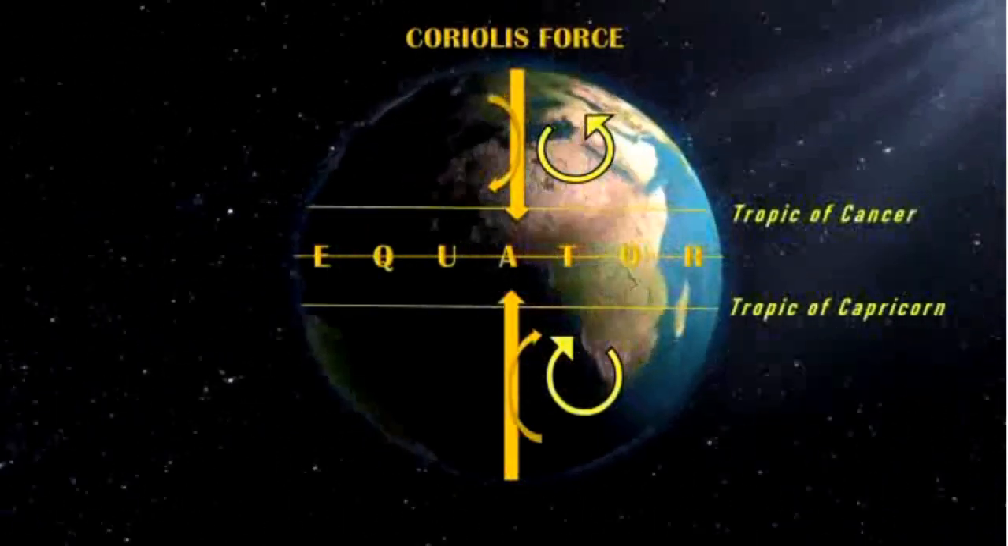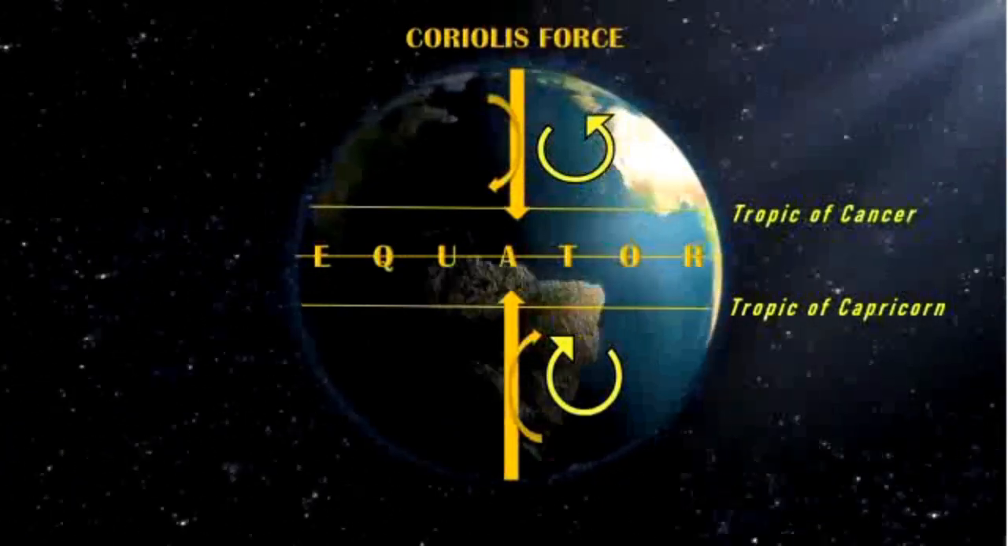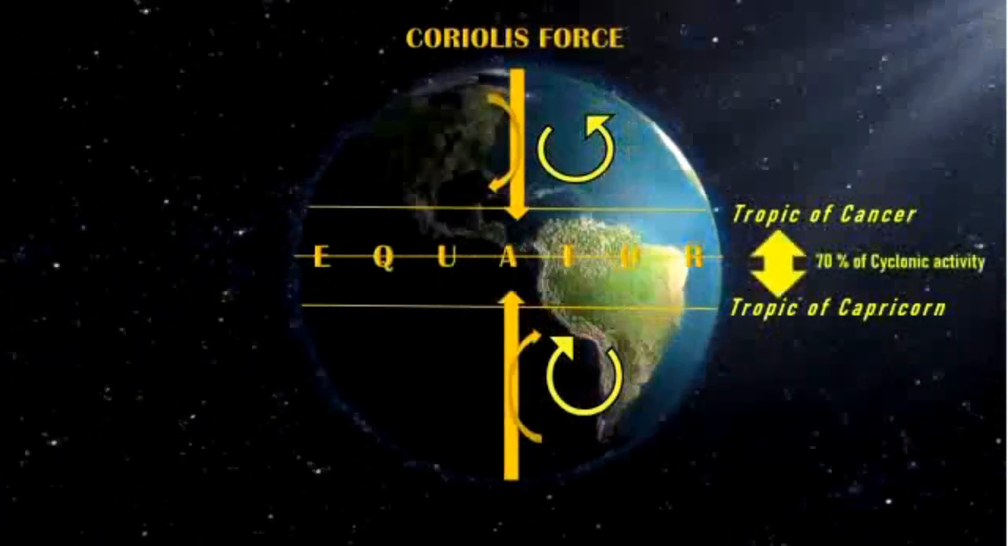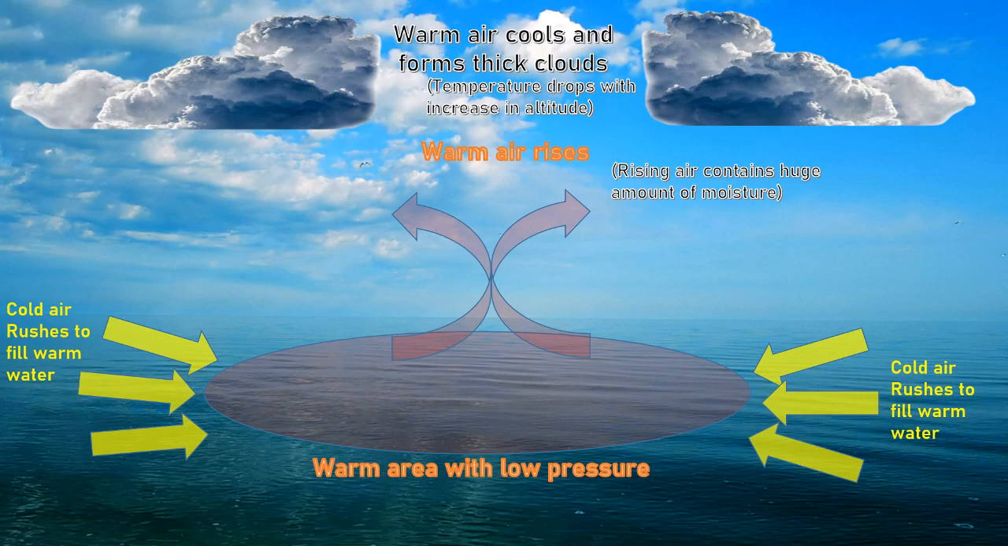The Coriolis force is zero at the equator. As a result, there will be no cyclones at the equator, but it increases with the latitude. About 70% of the cyclonic activity occurs between the Tropic of Cancer and the Tropic of Capricorn. This process continues until the supply of moisture is cut off or until the wind whirl hits the land, which is called the landfall of the cyclone.